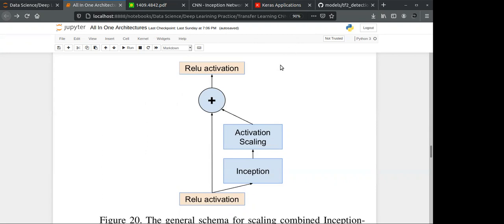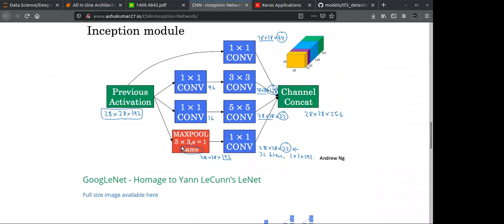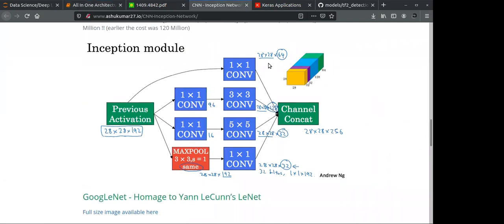No one is going to ask you to tell about each and every Inception Net model. Basically you have to remember this particular concept. This is the core, the heart of Inception Net. You have to make sure why the size is not reducing from 28 by 28, because we are applying the same padding.